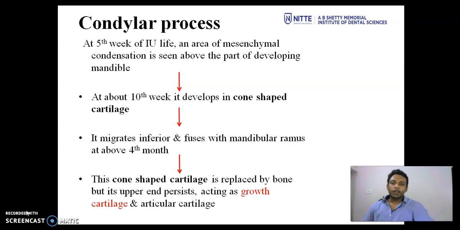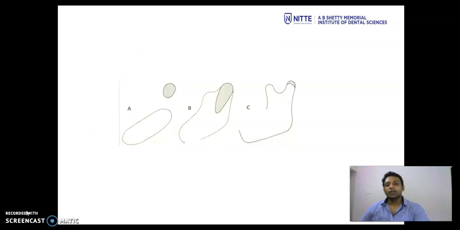At 5th week of intrauterine life, an area of mesenchymal condensation is seen above the part of the developing mandible. At about 10 weeks, it develops into a cone-shaped cartilage. It migrates inferiorly and fuses with the mandibular ramus at about 4th month. This cone-shaped cartilage is replaced by the bone, but its upper end persists, acting as a growth cartilage and articular cartilage. The condylar cartilage is present as a separate area of condensation before it gets embedded into the condylar process.